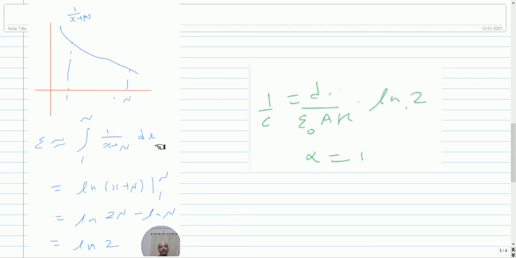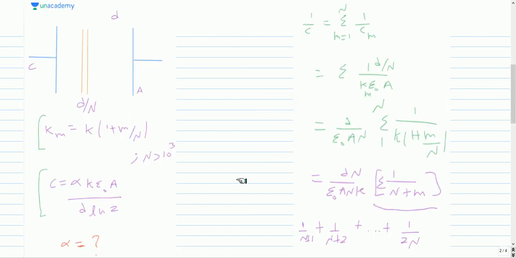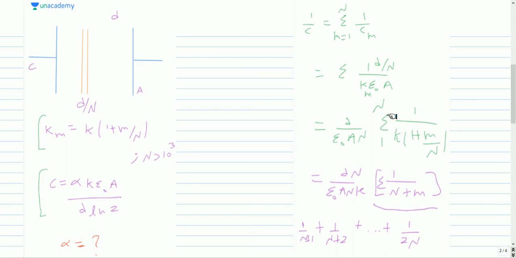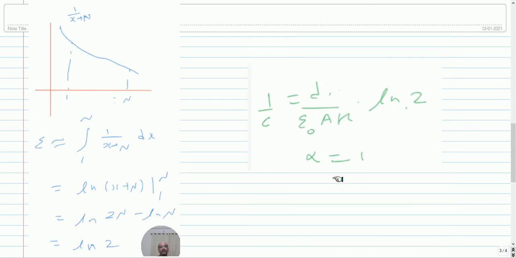So the summation is approximately the area under the curve, that's the integral from 1 to n of 1 by x plus n dx, and the integral of 1 by x plus n is ln of x plus n between the limits, so that will be ln 2n minus ln n, that is ln 2. So we get the effective capacitance 1 by C effective as N and N cancel, so D by epsilon naught A K, times the summation, that's ln 2. And the given expression of capacitance is C equal to alpha K epsilon naught A divided by D ln 2. So comparing this with this one, we get the value of alpha as 1. So this is the solution to this problem.